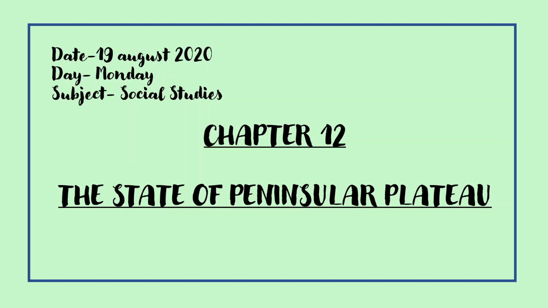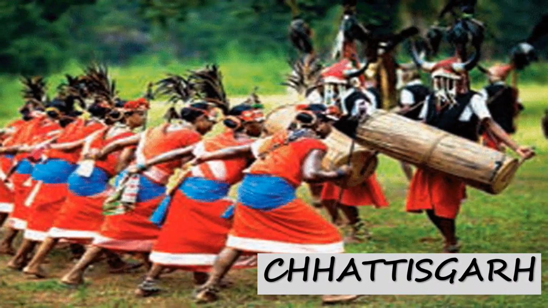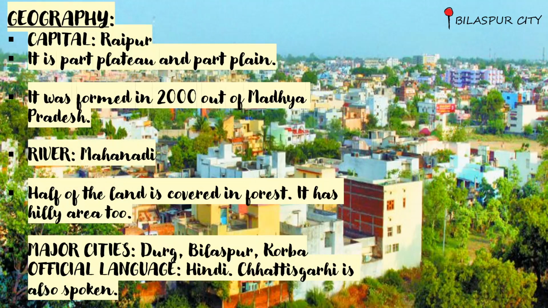Good morning, class. Today in social study, we are doing chapter 12, the states of the peninsular plateau. In this chapter, we have already done a state, that is Madhya Pradesh, and today we are doing the second state of the peninsular plateau, and it is Chhattisgarh. The capital of Chhattisgarh is Raipur.